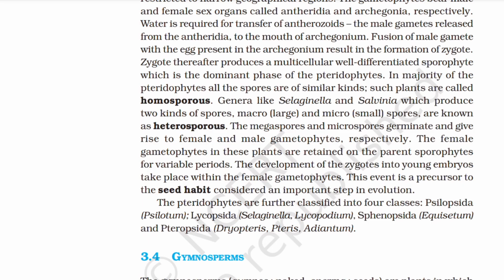Genera like Selaginella and Salvinia, which produce two kinds of spores, macro and microspores, are known as heterosporous. The megaspores and microspores germinate and give rise to female and male gametophytes, respectively. The female gametophytes in these plants are retained on the parent sporophytes for variable periods. The development of the zygotes into young embryos takes place within the female gametophytes. This event is a precursor to the seed habit, considered as an important step in evolution.